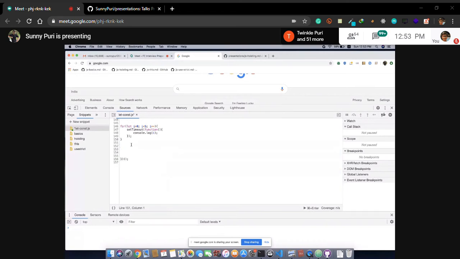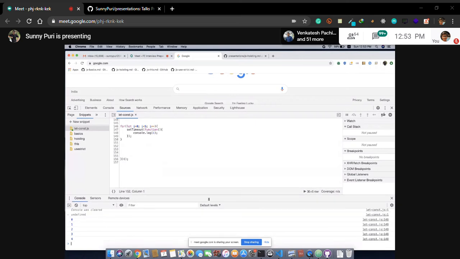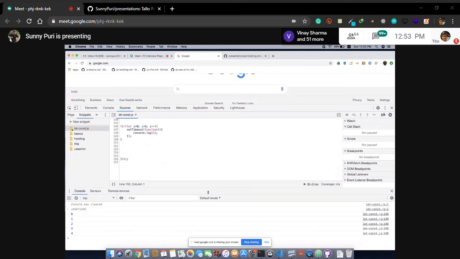Okay, so it will execute like this: 0, 1, 2, 3. It will execute at the end. Again, value is not passed. Guys, make sure in the event loop, value is not passing. Reference is passing. It is not attached with window. This is clear? So let's say if let is helping us, if let was not there, how were people solving it?